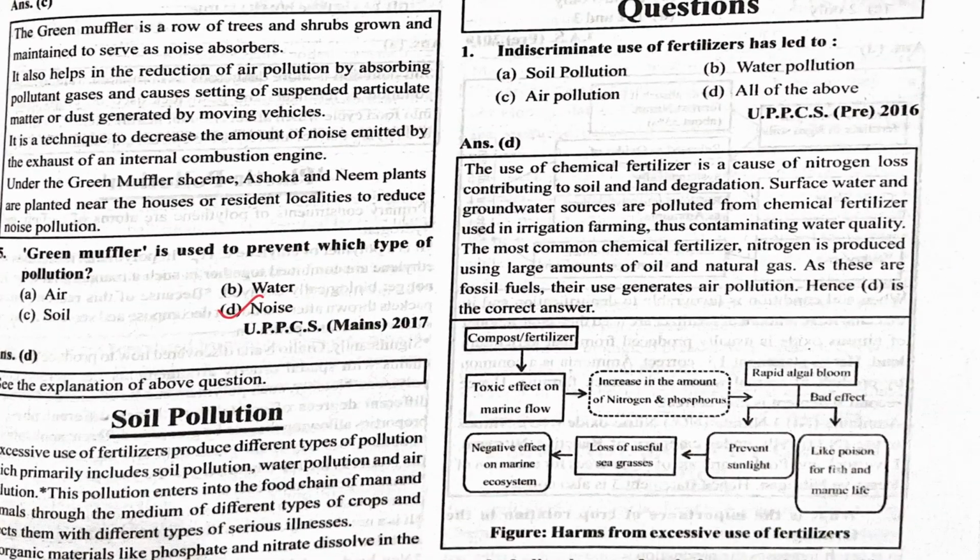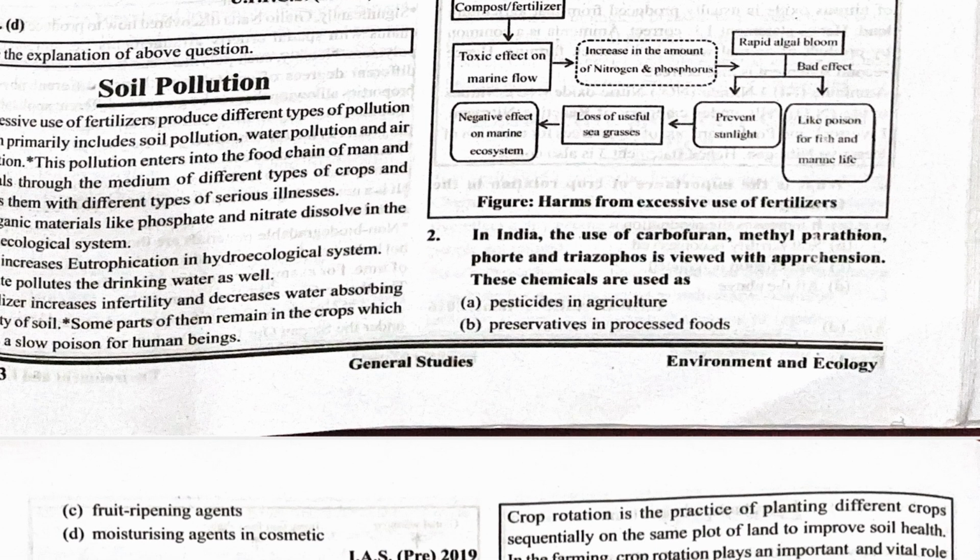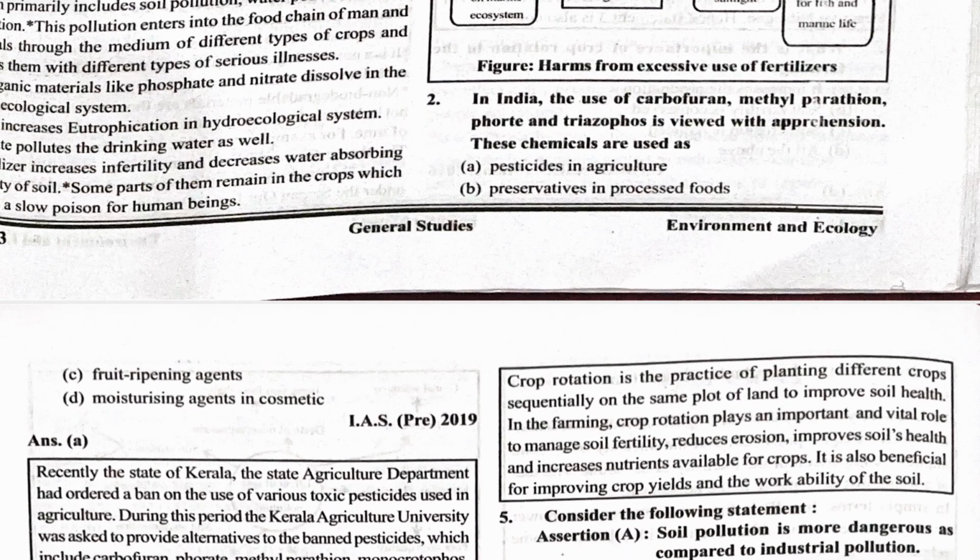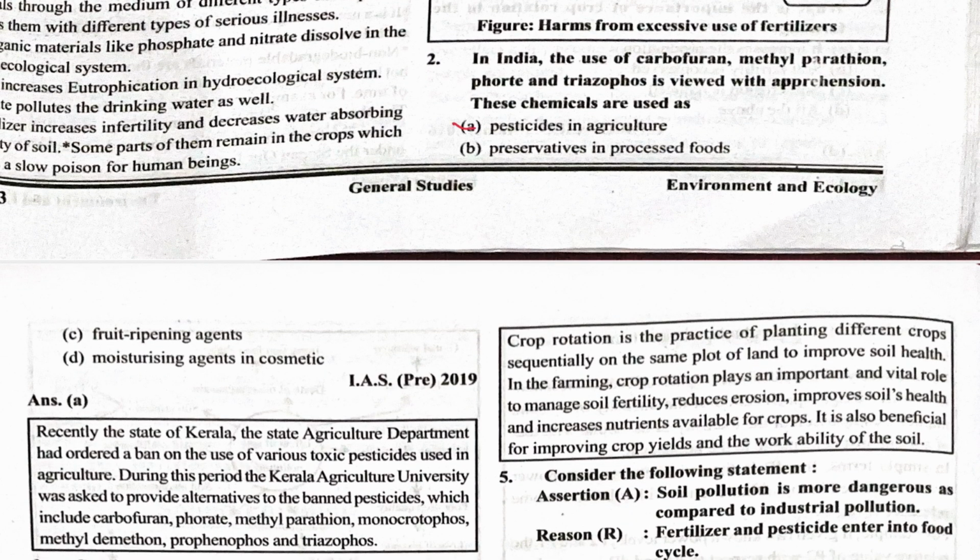Indiscriminate use of fertilizers has led to soil pollution. Yes. Water pollution. Yes. Air pollution. Yes. Next, in India, the use of carbofuran, methyl parathion, phorate, and triazophos is viewed with apprehension. These chemicals are used as pesticides in agriculture.